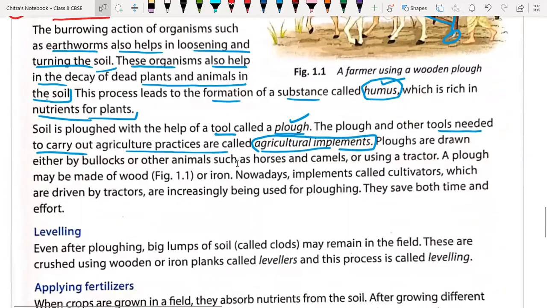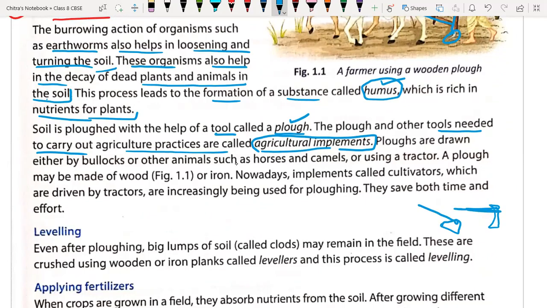Besides the plow, we have other tools also, like the hoe, for digging the soil for a hump. So many tools we are using in the agricultural field, and together they are called agricultural implements.